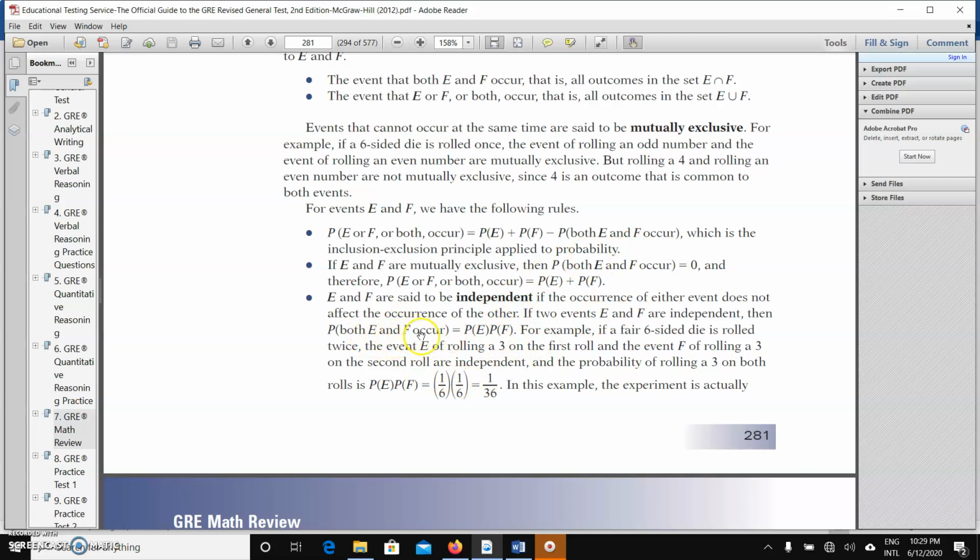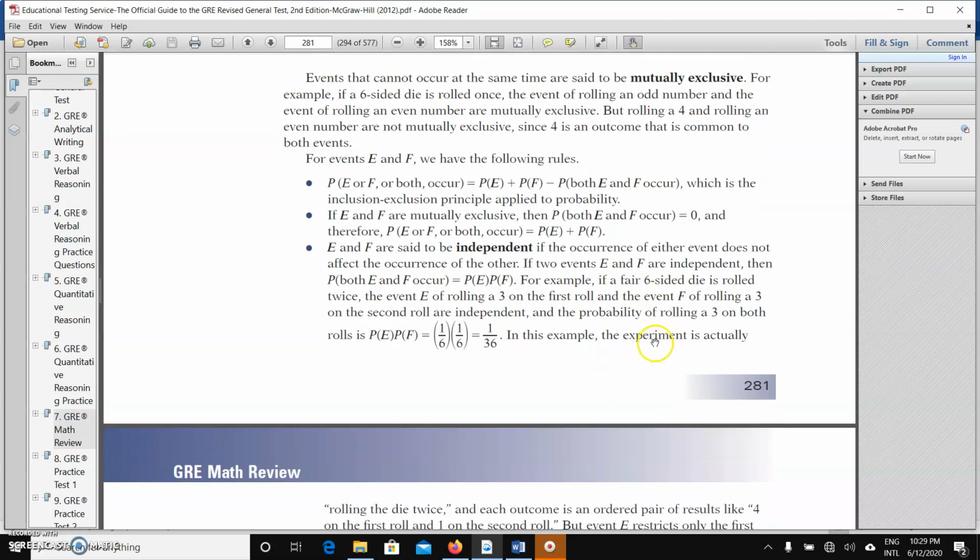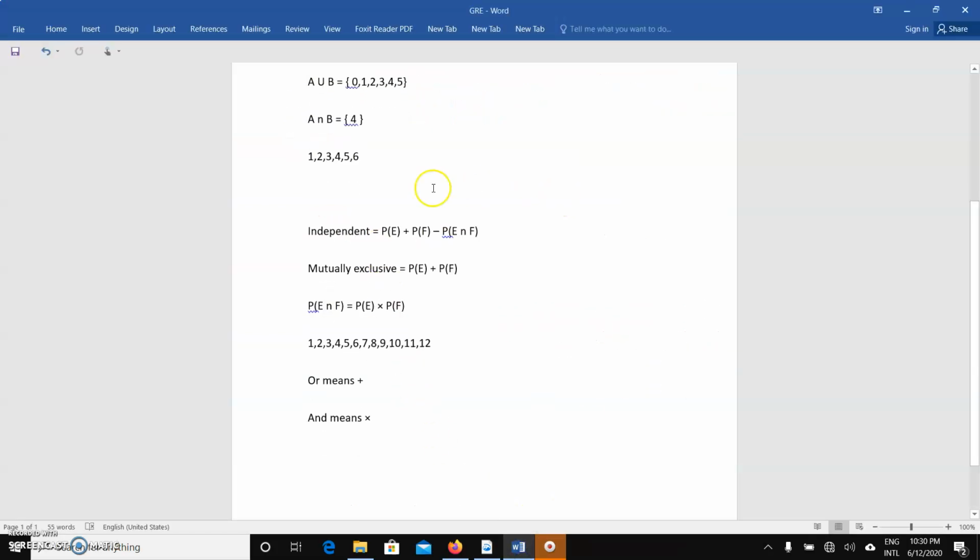Now, for example, if a fair six-sided die is rolled twice. Now, let me show you my own strategy. I concluded that for the independent formula, if the two events are independent of each other, this is the formula: P(E) plus P(F) minus P(E intersect F).